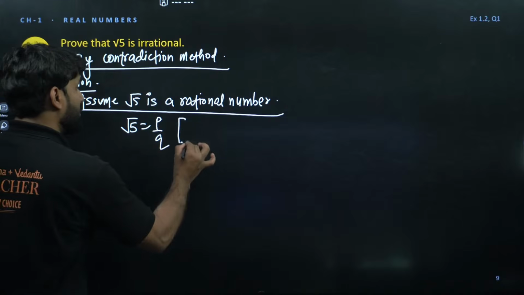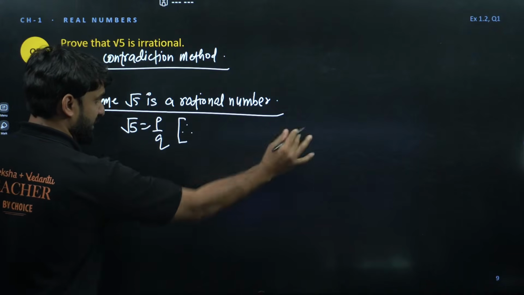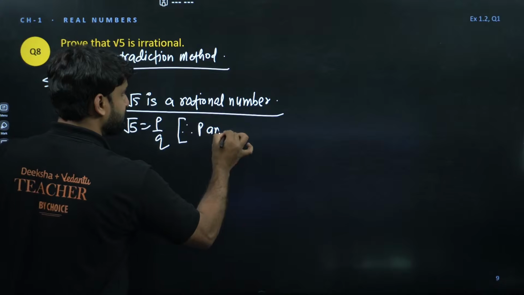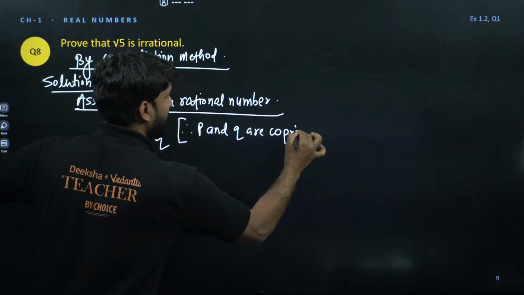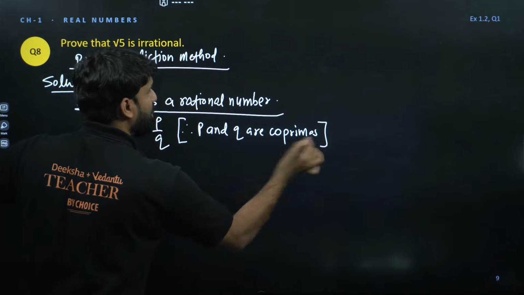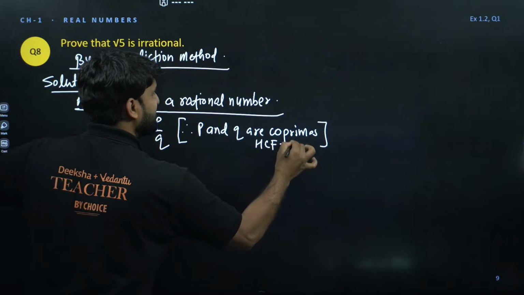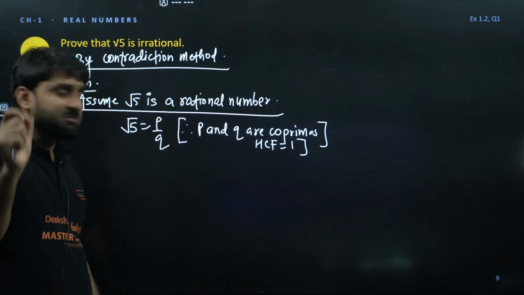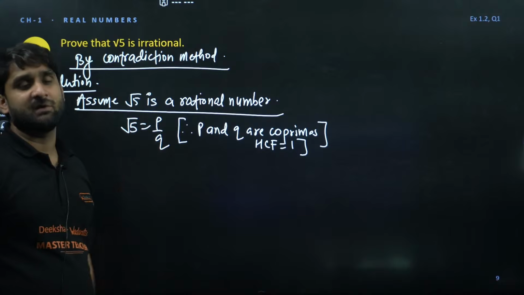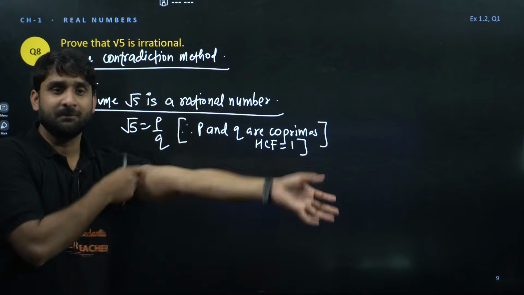Please make sure to write this line. This line is very important. Under brackets, p and q are co-prime. Co-prime means they have HCF as 1, so the highest common factor is 1, right?